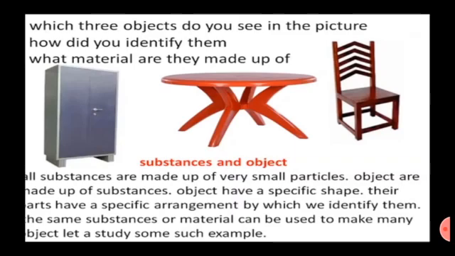Now, substances and objects. All the substances are made up of very small particles. Objects are made up of substances. Objects have a specific shape. Their parts have a specific arrangement by which we can identify them. A substance is made up of small particles, but an object is made up of substance and it has a specific shape. By this specific arrangement we can identify them.